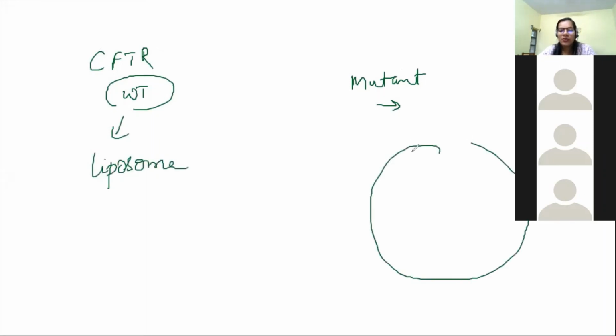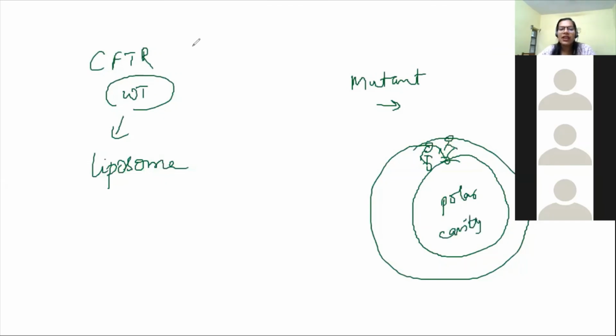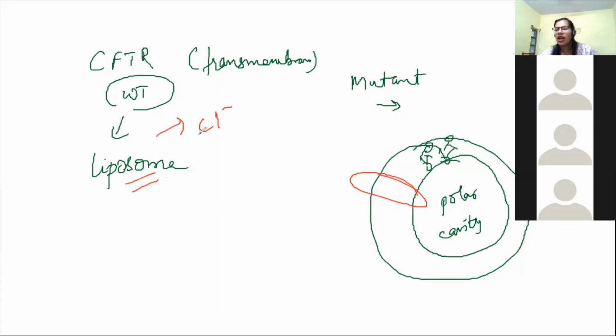So you have got liposomes something like this, your outer, inner, and this is the polar cavity. Your CFTR is actually a transmembrane protein, so it will be present somewhere in this region. Now what they're asking is: when the wild type was inserted in the liposome, what happened? Still it was not able to pump Cl minus out. So why was this function lost?